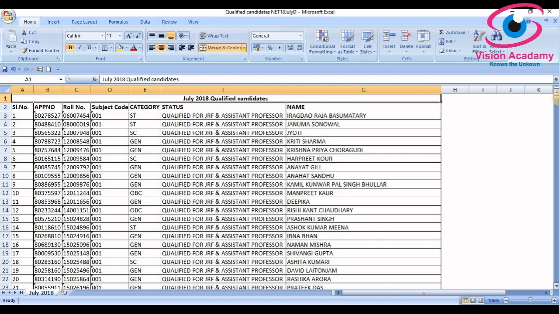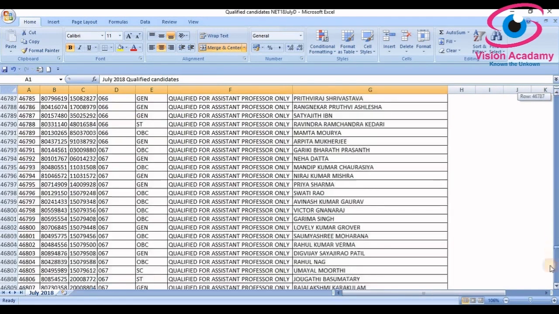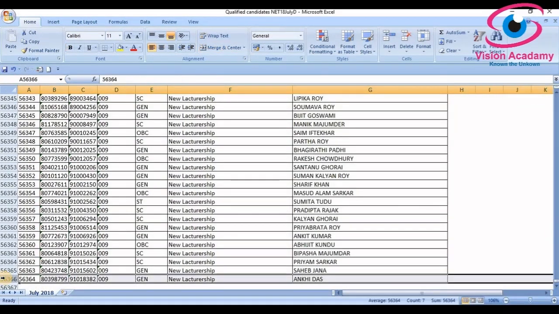So I will scroll down to the last number. Look here, in the year 2018 July, 56,364 candidates qualified in NET and JRF. When it started in June 1993, 1,475 candidates qualified, but in July 2018, 56,364 candidates qualified.